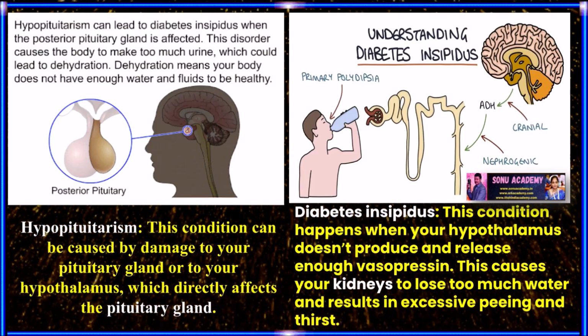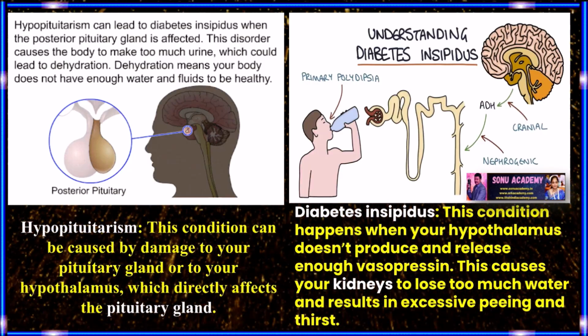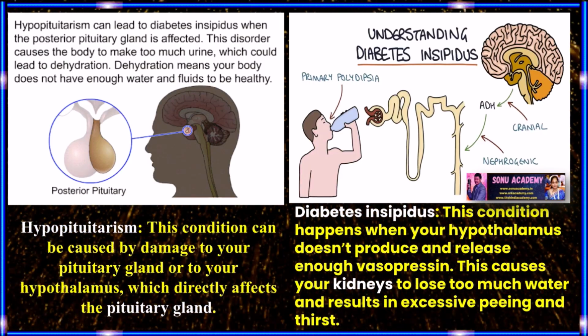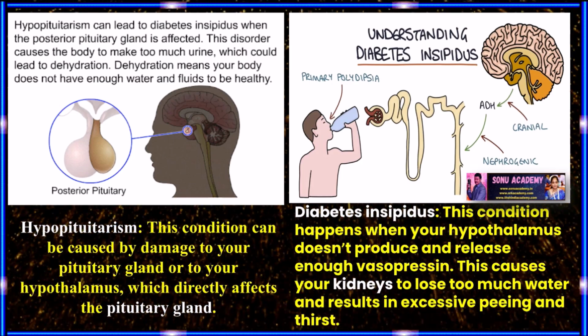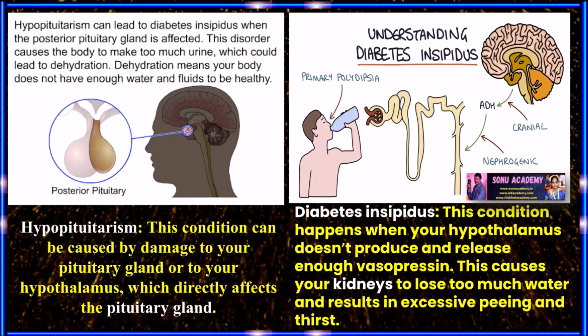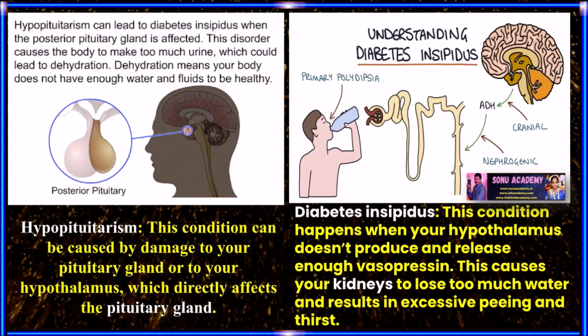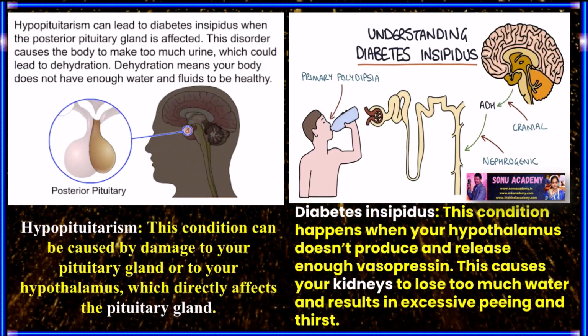Diabetes insipidus. This condition happens when your hypothalamus does not produce and release enough vasopressin. This causes your kidneys to lose too much water and results in excessive urination and thirst.